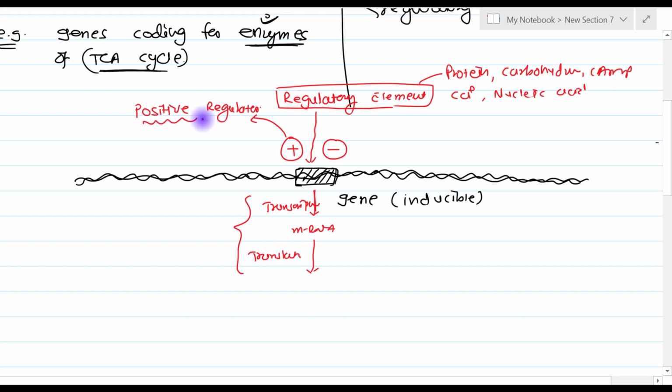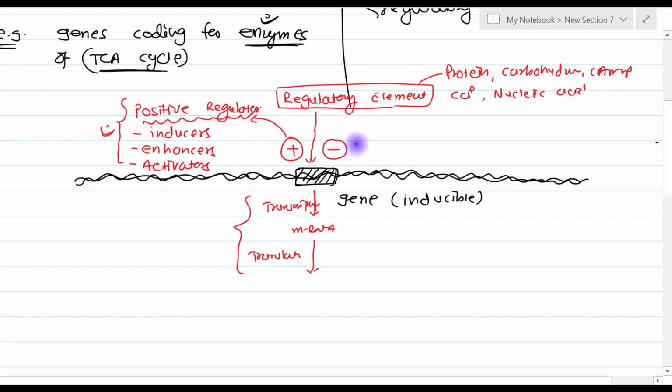So, what is a positive regulator? Positive regulators are the regulatory elements which have a positive influence on the rate of gene expression, right. So, this is a positive regulator. The other names given to these positive regulators are inducers, or they are also known as enhancers, or activators. So, all these four terms mean the same: the regulatory element which has a positive influence on gene expression, right.